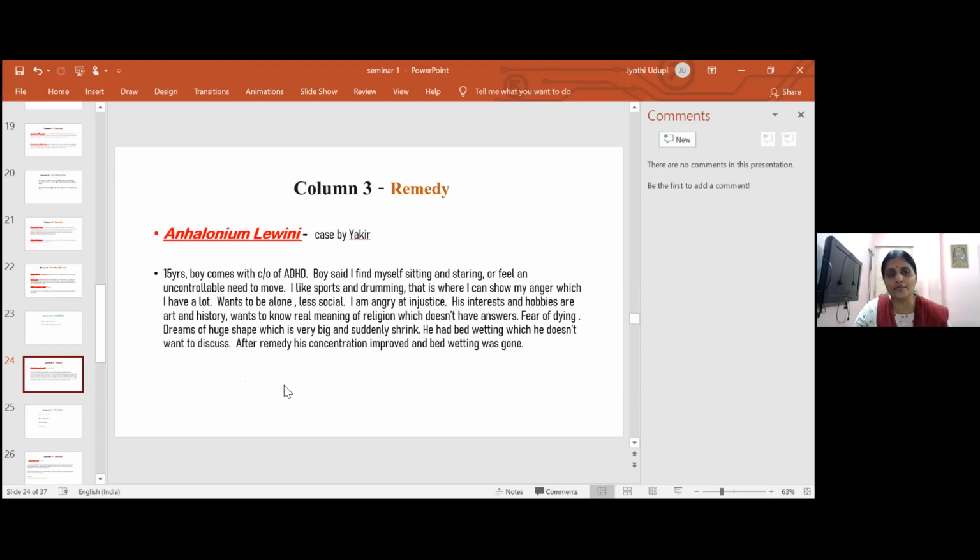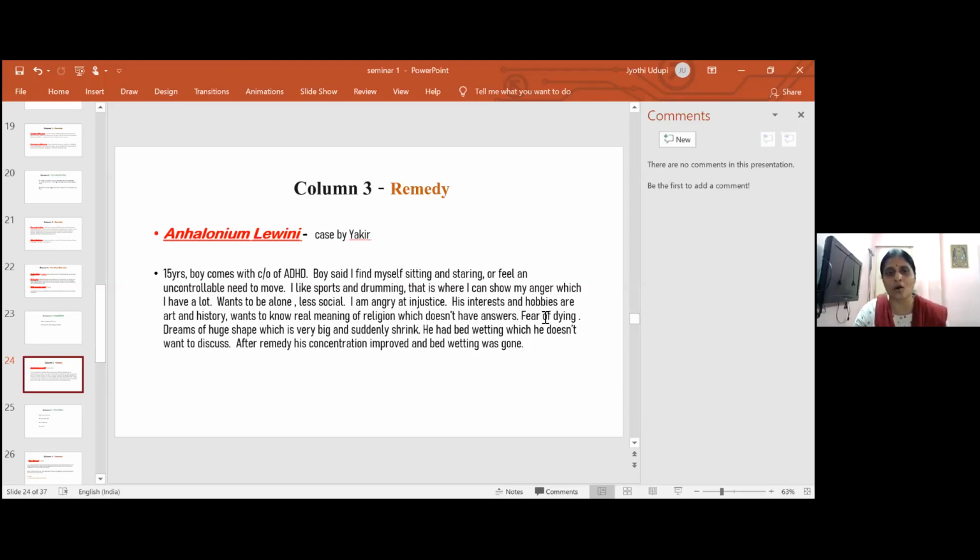A boy, 15 years old, comes with a complaint of ADHD. Boy said, I find myself sitting and staring or feel an uncontrollable need to move. I like sports and drumming. I like it because that is where I can show my anger, which I have a lot. Wants to be alone, less social. I am angry at injustice.